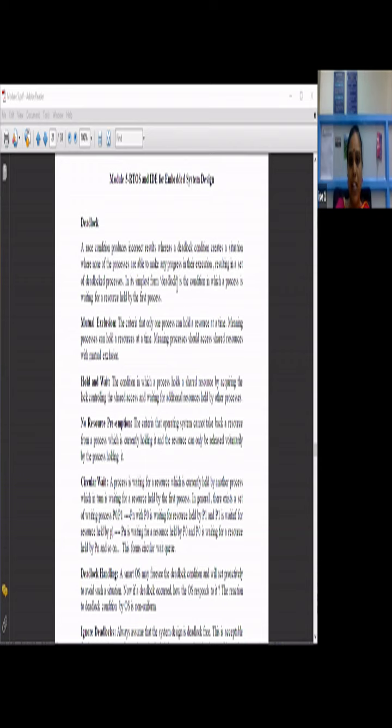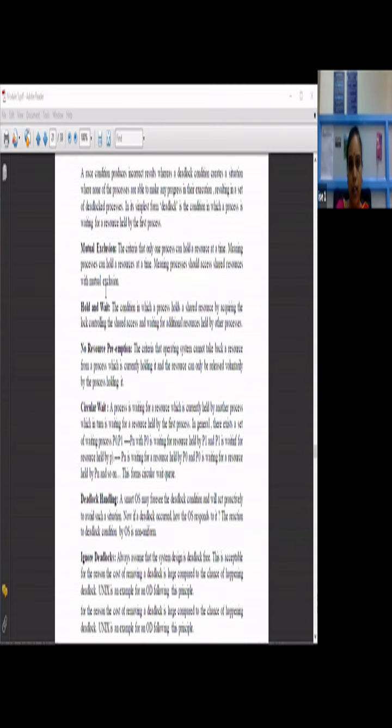In the simplest form, deadlock is the condition in which a process is waiting for a resource held by the first process. There are some processes running, and the first process is using some resource. The second process also wants that resource, which is held by the first process, and without it the second process will not be able to execute the next part of its instructions. That time it becomes deadlock, and you call that situation deadlock.